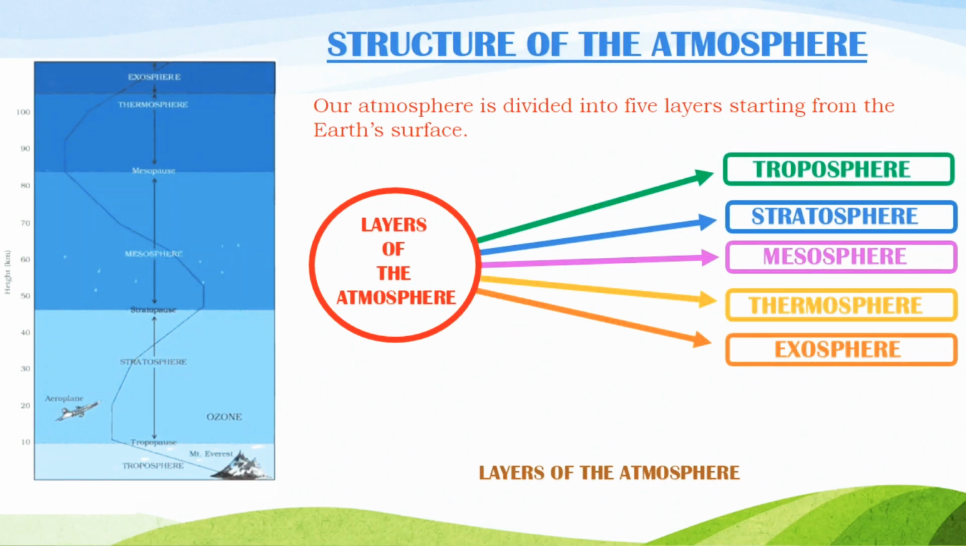Here, in this diagram, you can see the layers of the atmosphere. If you see this diagram, the first layer is troposphere, then second one is stratosphere, next one is mesosphere, next one is thermosphere, and the last one is exosphere. So this is the structure of atmosphere.